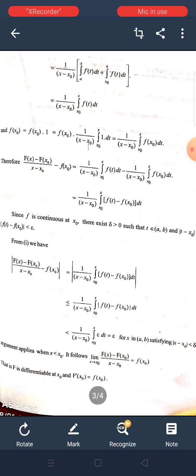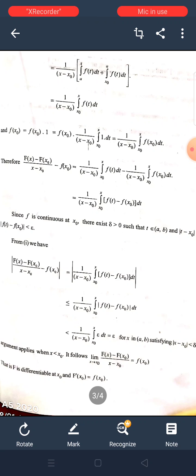1/(x − x₀) integral x₀ to x f(t) dt − 1/(x − x₀) integral x₀ to x f(x₀) dt. We can take 1/(x − x₀) and integral x₀ to x common. This is equal to 1/(x − x₀) integral x₀ to x (f(t) − f(x₀)) dt.